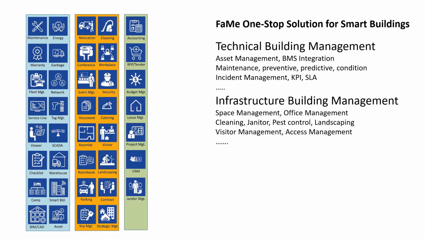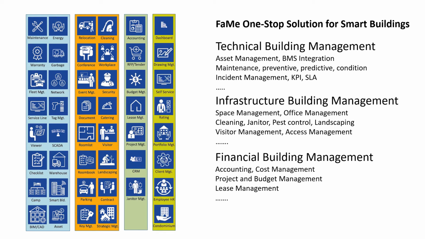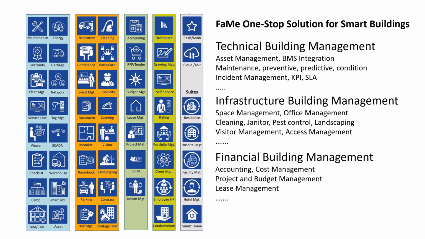Another group of modules covers infrastructure management, called soft services. Cleaning management, landscaping, or janitor services, for example, are part of this group. The workspace or space management also belongs to this group. The third group covers the financial building management aspects. Typical ERP functions like account and invoice management, cost center control, or general ledgers are part of this group.